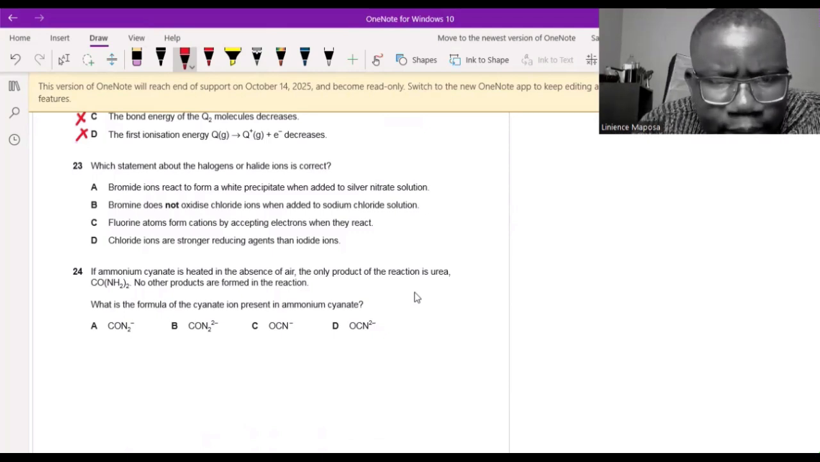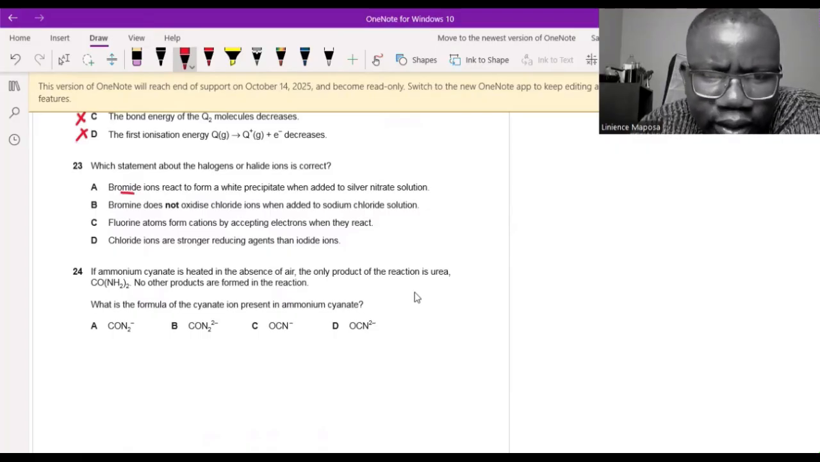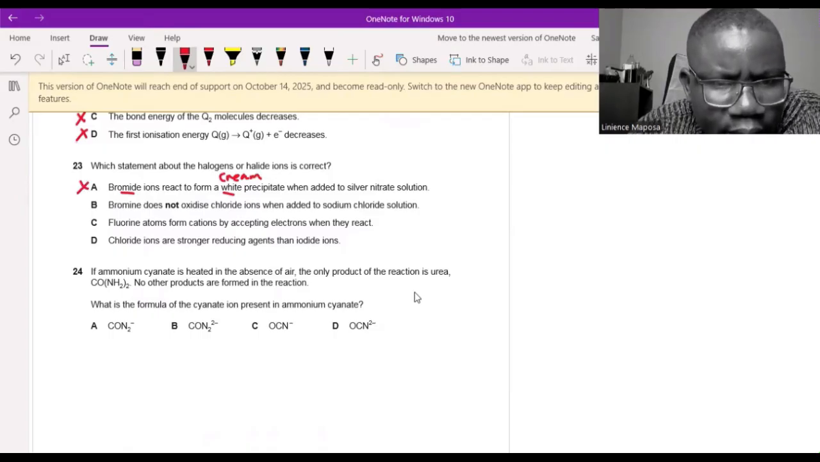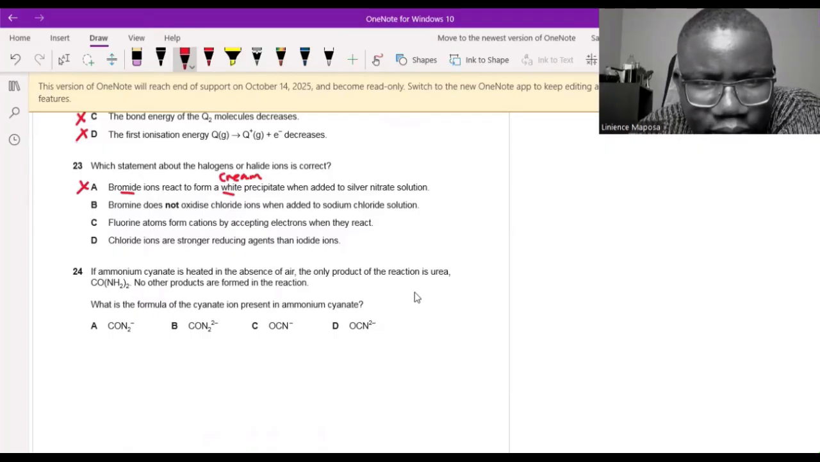So if they say bromide ions react to form a white precipitate when it's added to silver nitrate, no, this one is not correct. The bromide doesn't form a white precipitate. It forms a cream precipitate, not white precipitate. This one is wrong. Bromine does not oxidize chloride ions when added to sodium chloride.